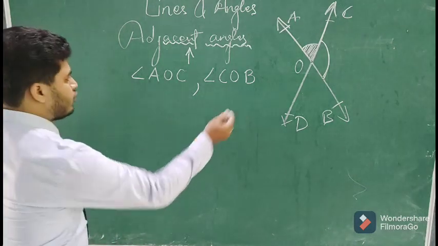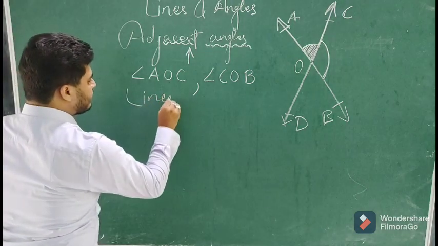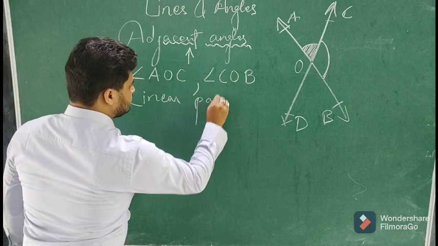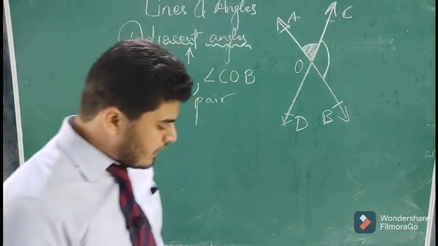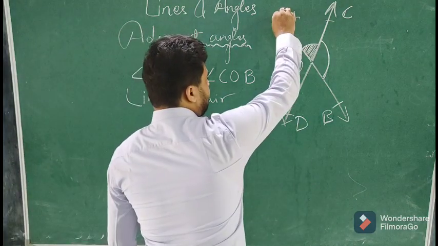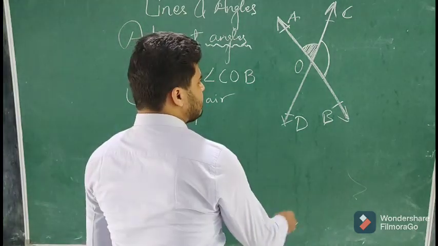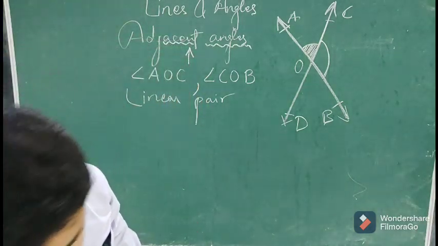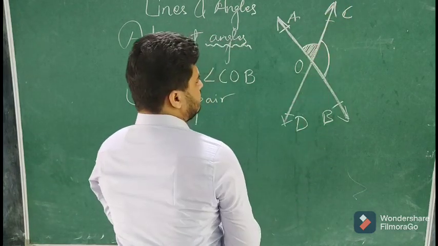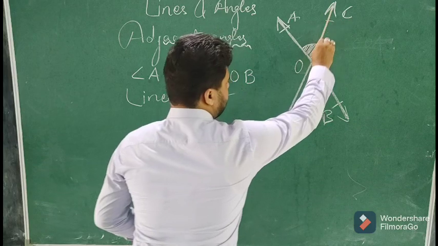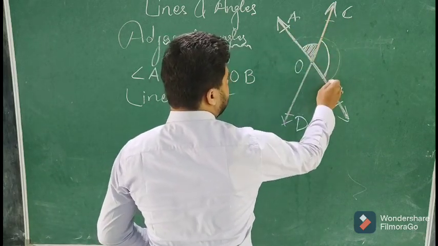Then understand one more point here. One is called linear pair. When we call linear pair, when there is a straight line, like here, fortunately we have a straight line, and on the same straight line a ray is dividing the straight angle.